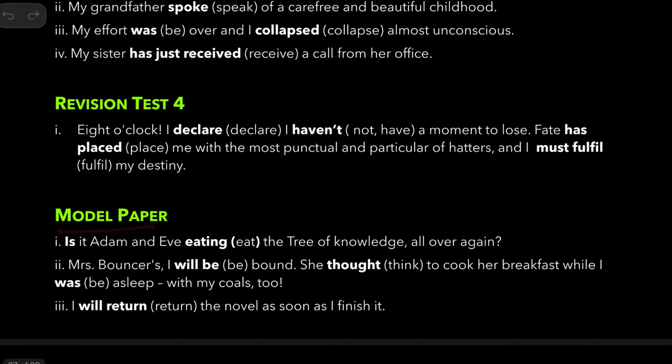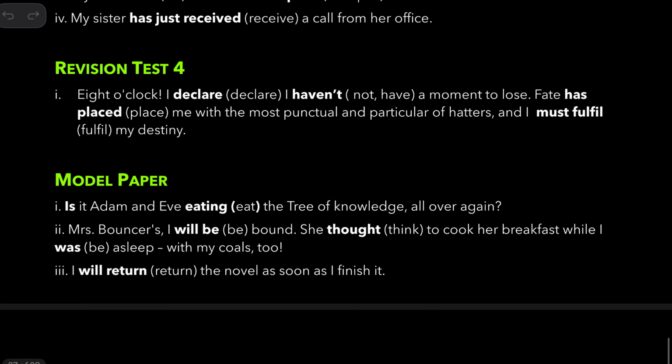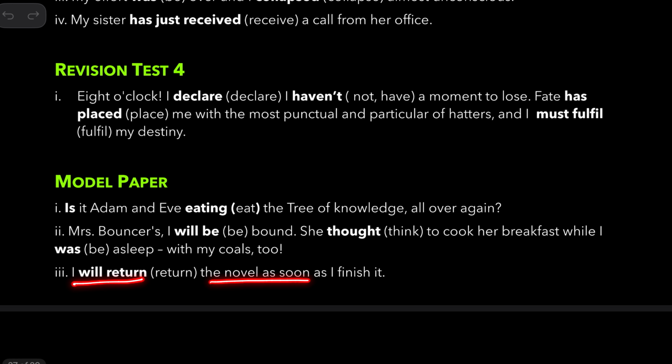Model paper. Is it Adam and Eve eating the tree of knowledge all over again? Mrs. Bouncers, I'll be bound. She thought to cook her breakfast while I was asleep, with my coals too. So these two are from Box and Cox. I will return the novel as soon as I finish. This is a general question.